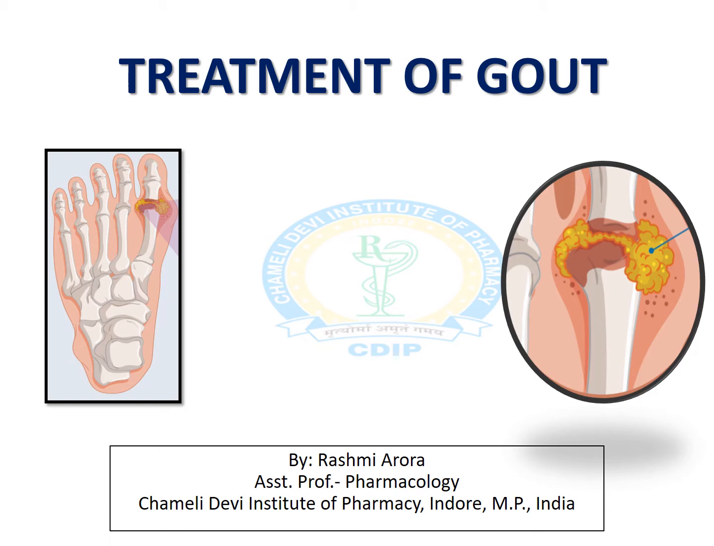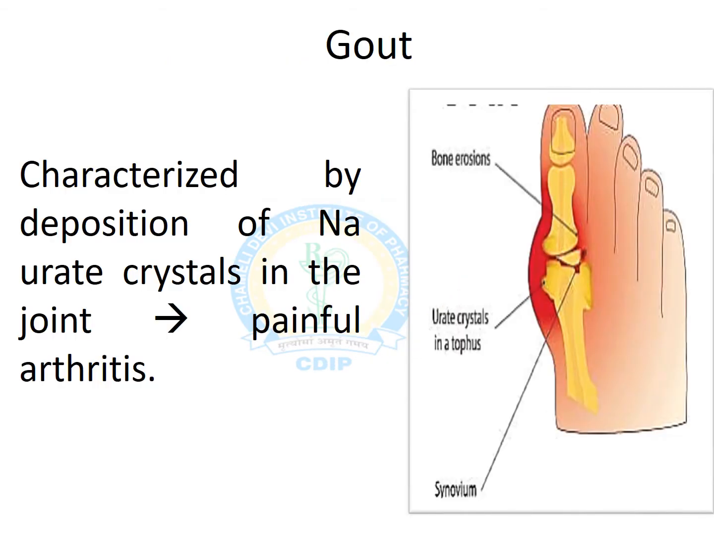Today we will study about gout, its pathophysiology and the treatment line. Gout is basically characterized by the deposition of sodium urate crystals in the joints and results in painful arthritis. Actually, gout's first sign is a swollen toe that is very painful. It is a metabolic disorder characterized by hyperuricemia and excessive accumulation of uric acid. Uric acid is the end product of purine metabolism, and it has very low water solubility at low pH.